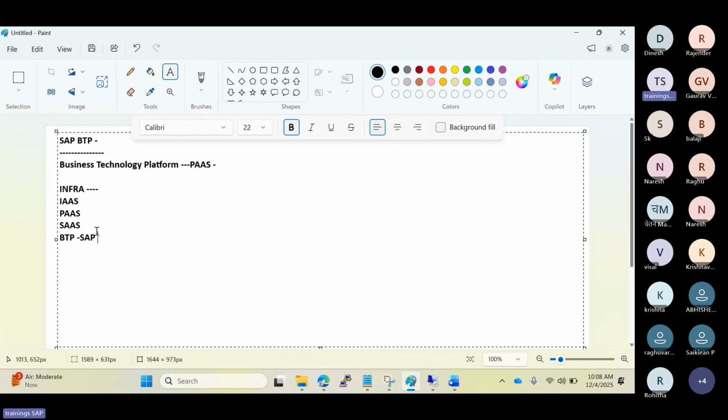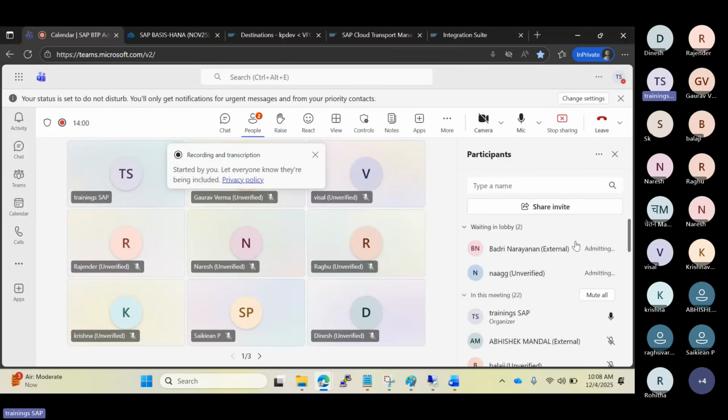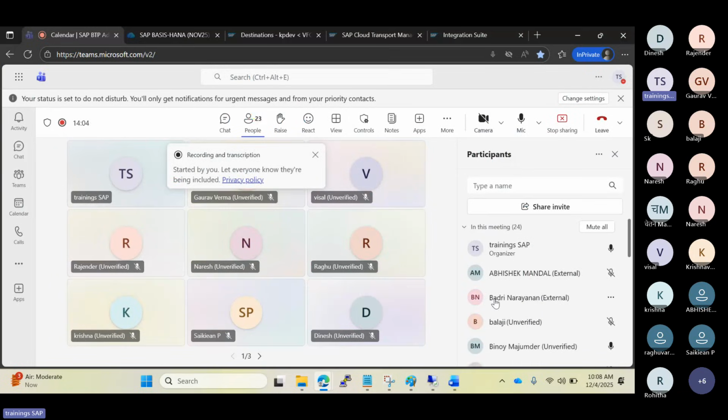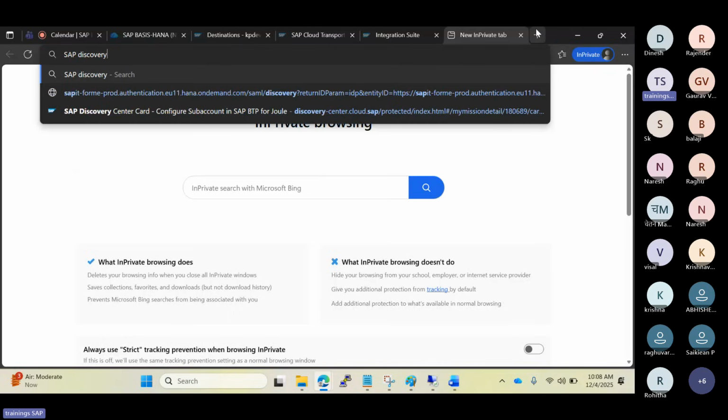SAP is providing the platform to customers to use BTP related services and solutions. Where can we see the services, solutions, and tools? In the SAP Discovery Center.